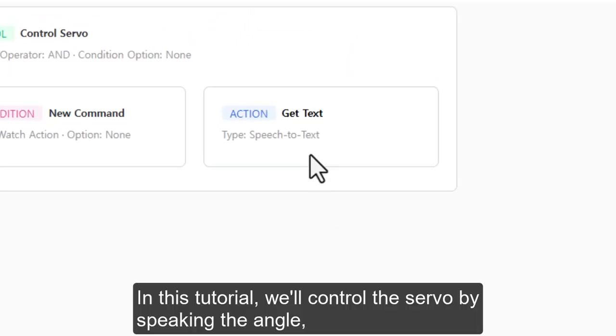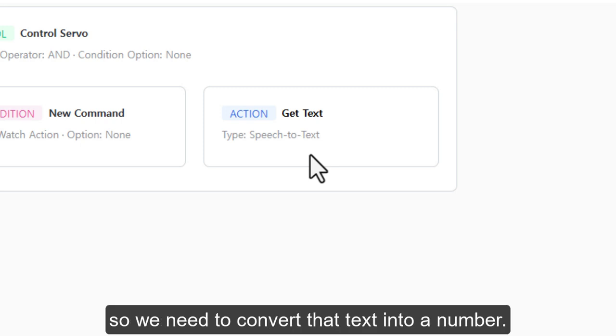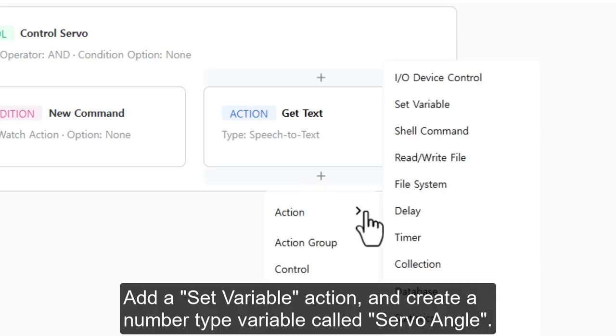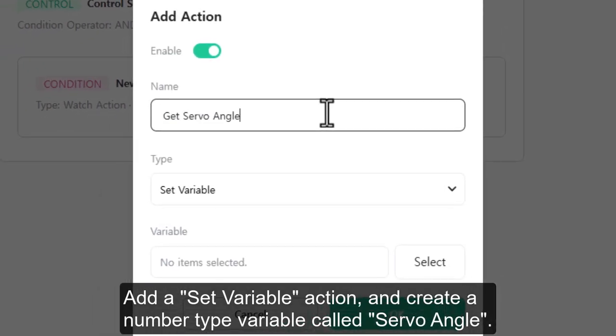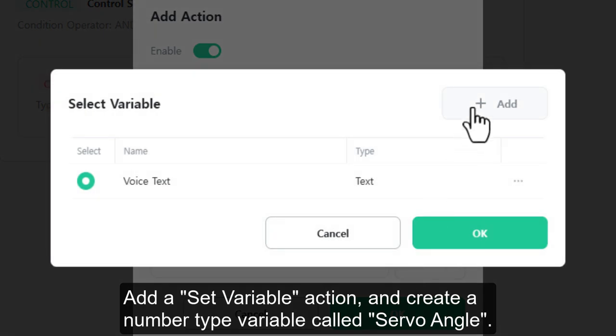In this tutorial, we'll control the servo by speaking the angle, so we need to convert that text into a number. Add a set variable action and create a number type variable called servo angle.